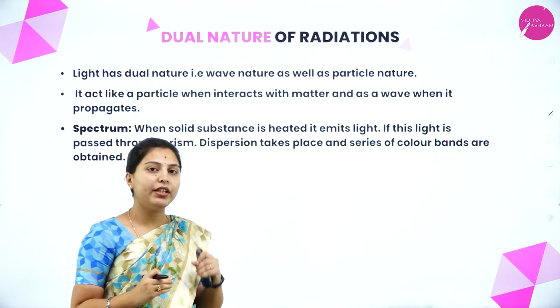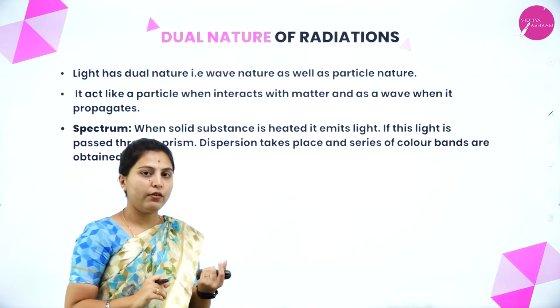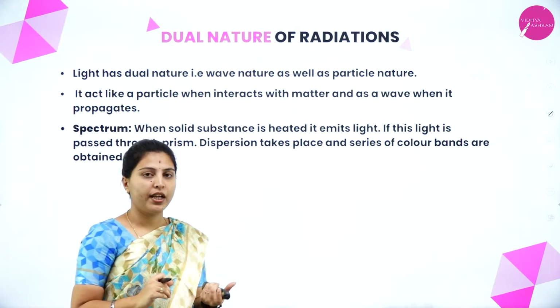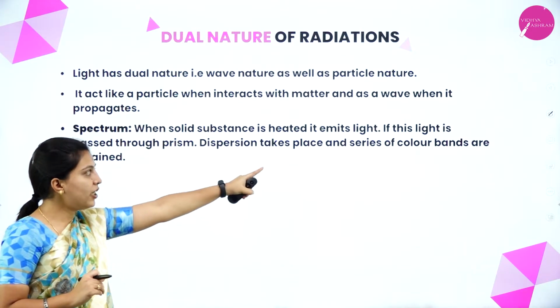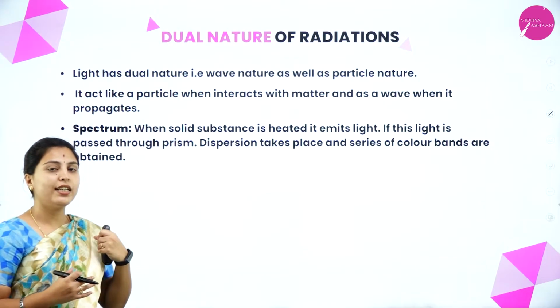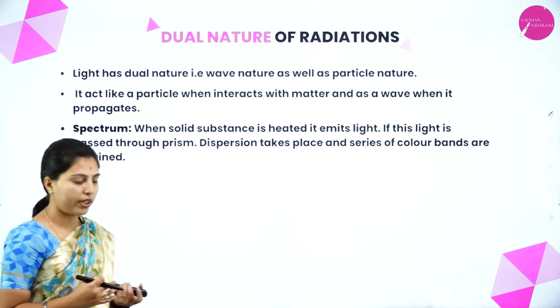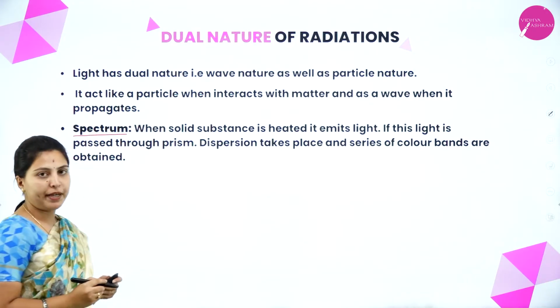After passing, the light will start dispersing. What is that dispersion means? Dispersion is splitting up of bands. The splitting up of series of color bands we'll see after the dispersion. Okay, that phenomenon we'll call as spectrum.